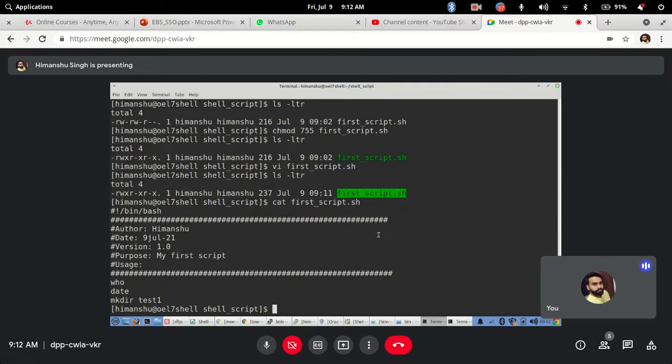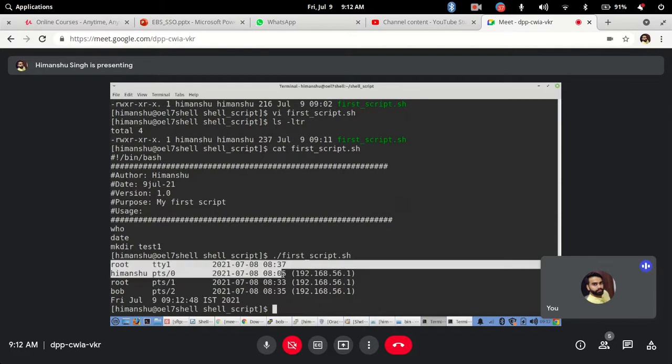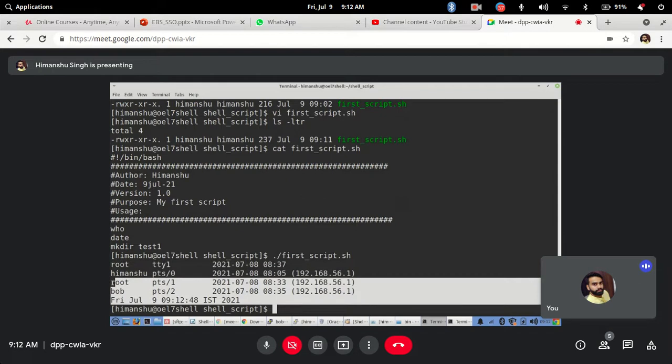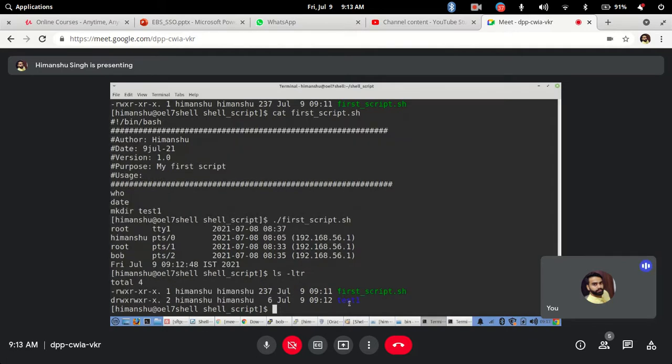Now how to execute the script? Simply what you have to do is ./ and the script name. ./ means the present working directory. I told you, right, dot is the present working directory, and the path I am defining is first script.sh. Now hit enter. See what it will show you. It has shown me the who command, it has shown you the date command, and the last action item was mkdir test1, so it has created a test1 directory here. Got it?